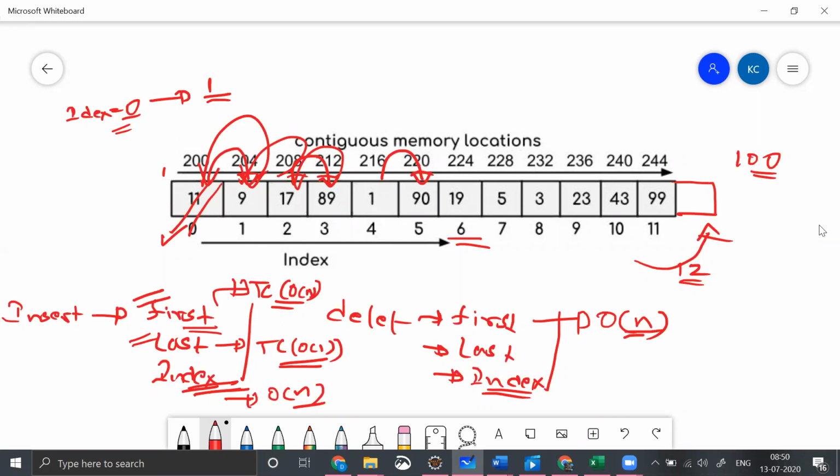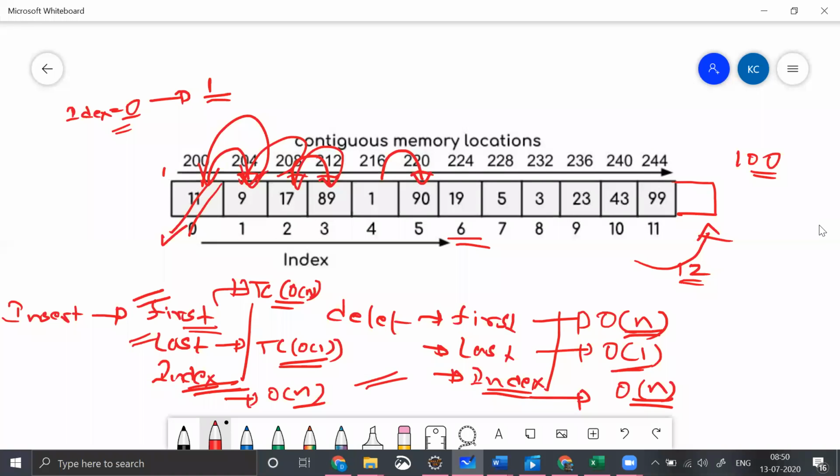So because of that many shifting operations, delete first will give you order of n time complexity, delete at last will give you order of 1 time complexity, and delete at an index will give you order of n time complexity, right? This is a simple concept to understand. The only thing is, the shifting operation happens internally, so that is why your time complexity changes.